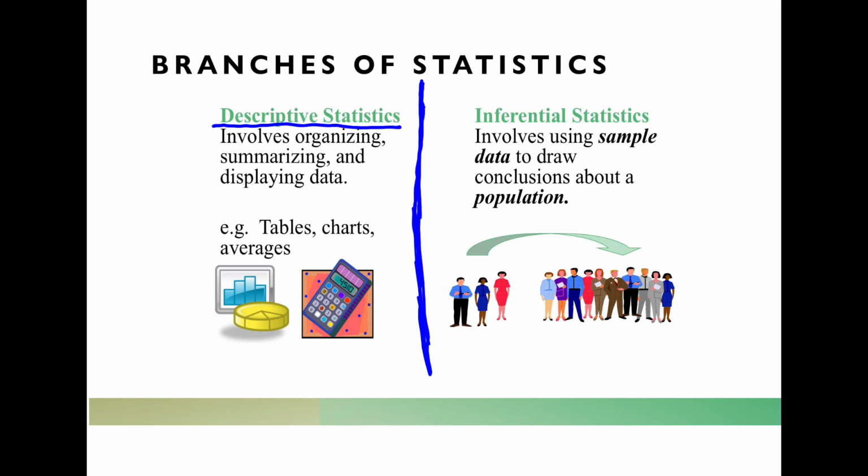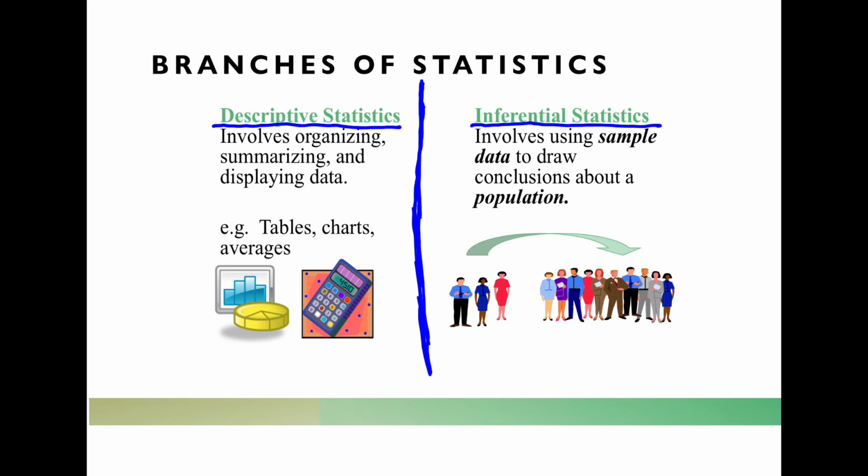And then we have the more advanced stuff, which is inferential statistics. So in descriptive statistics, which is what we're really going to be focusing on here at the beginning, descriptive statistics involves organizing, summarizing, and then displaying data. So all of those have their bits and pieces that we're going to look at.